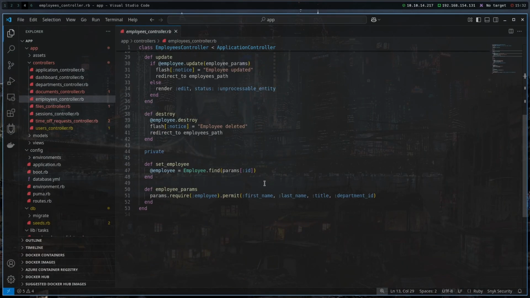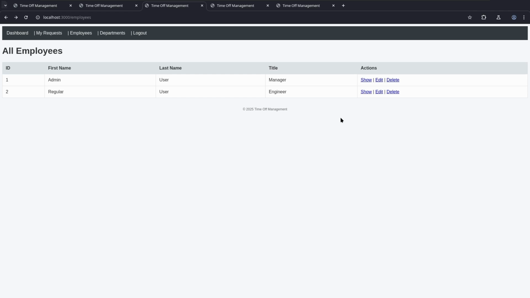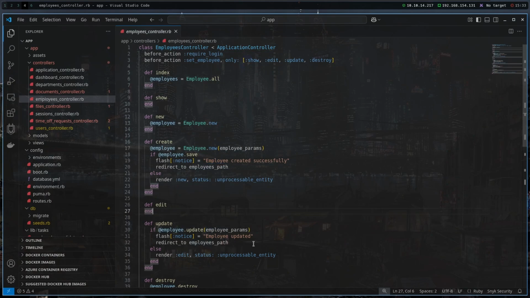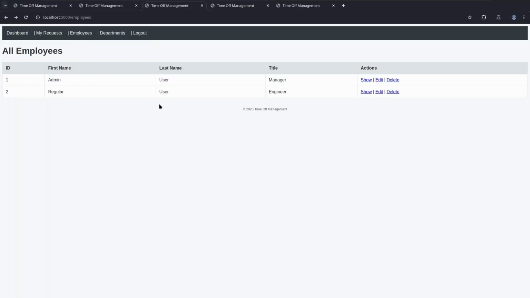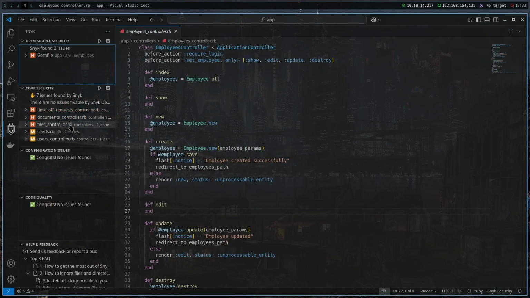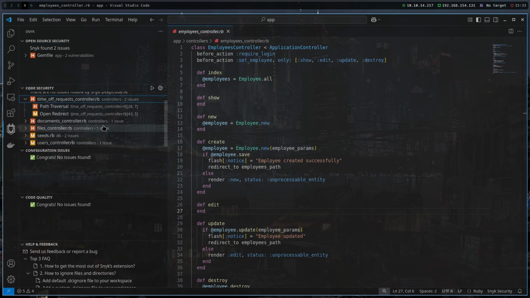So yeah, we can just get the basic idea by looking at these strings, by navigating the application and looking at how it works for us, even when we do not know the source code. But what if we really need to quickly find some exploits? So the Snyk extension comes in really handy for us because it just shows some vulnerable code pieces that would help us with exploiting the application.